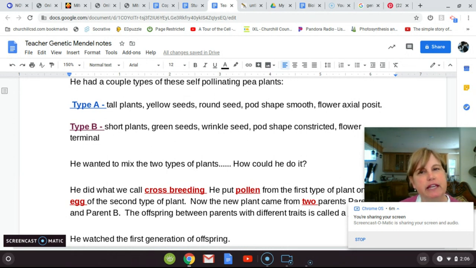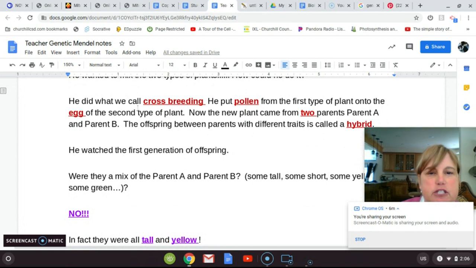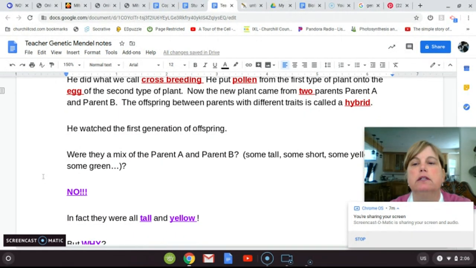So he's like, I'd really like to mix these two types of plants. So how could he do it? Well, he did what we call crossbreeding. He put pollen from the first type of plant onto the egg of the second type of plant. So that's where he got the paintbrush out, and he actually dabbed the pollen from type A to type B. And now the new plant came out from two parents, from parent A and parent B. And so the offspring that we get between parents with different traits is called a hybrid.